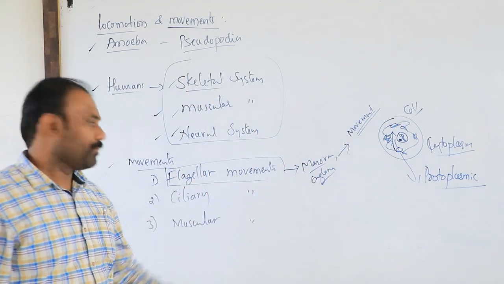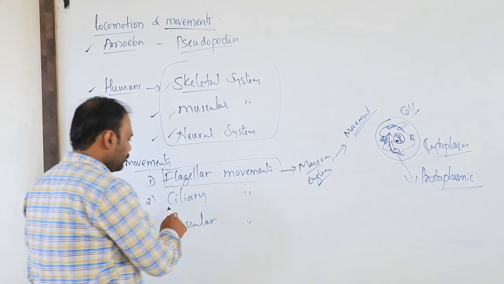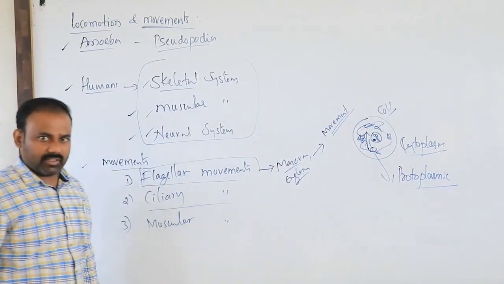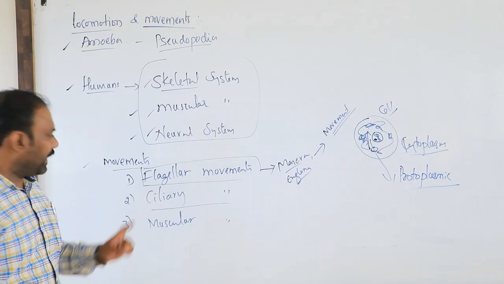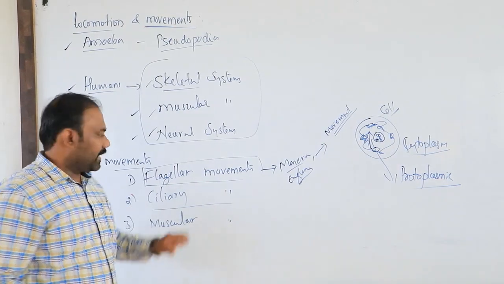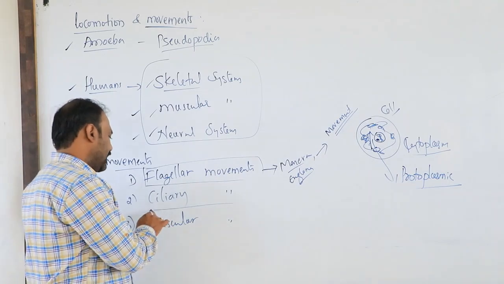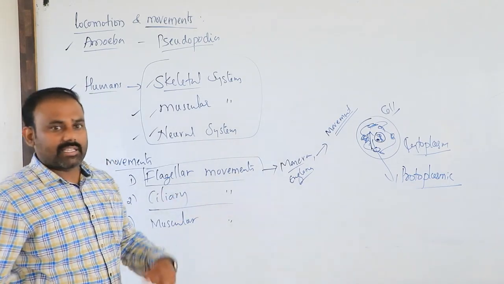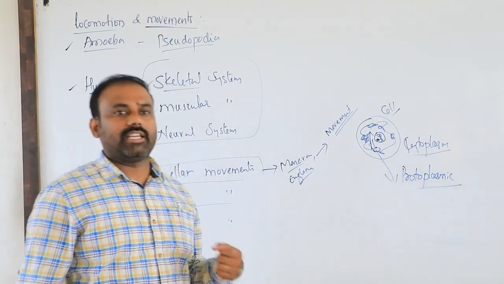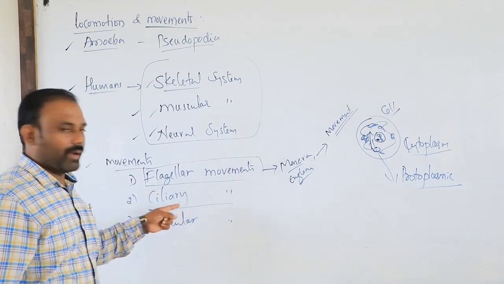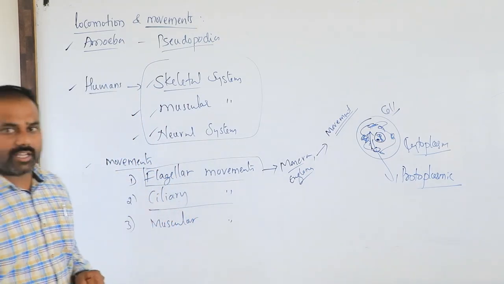At the same time, ciliary movement, as the name itself indicates, is like flagellar movement. Here flagella act as a locomotory organ, and ciliary movement refers to cilia exhibiting movement. Hence it is called ciliary movement.